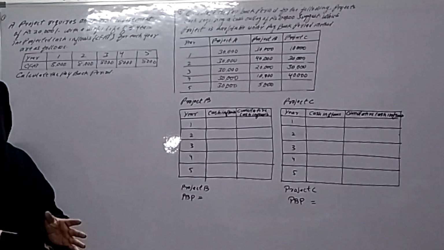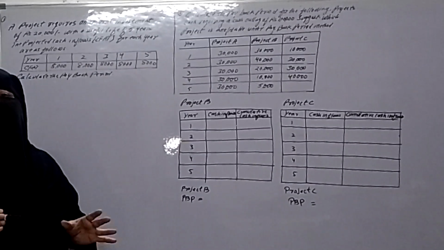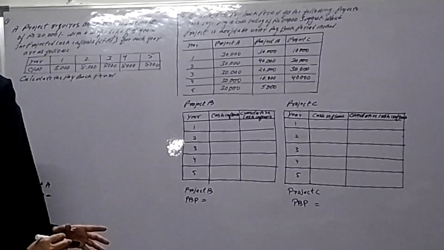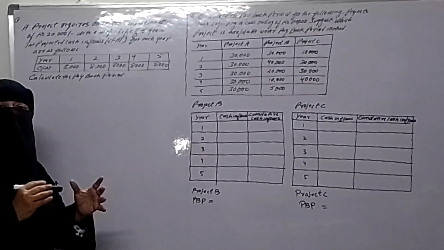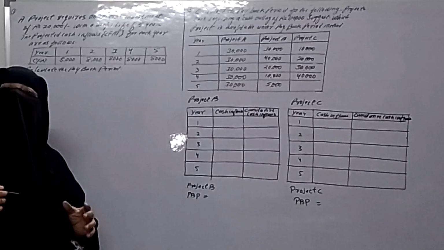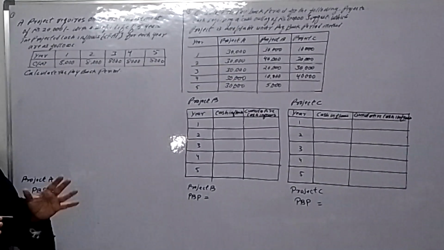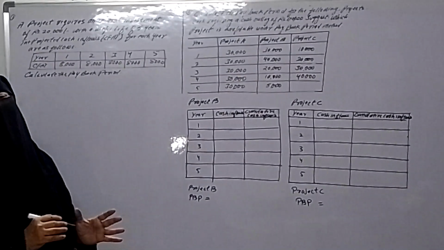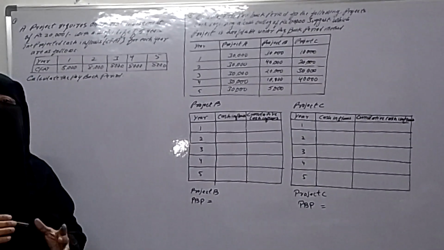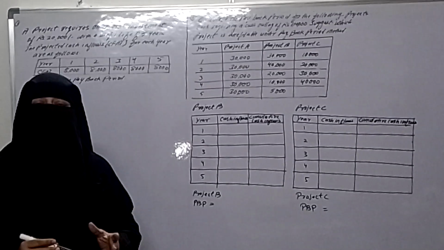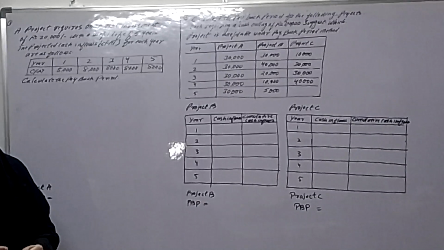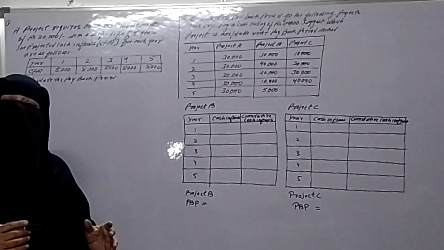Here every year the cash inflows are similar, uniform. For calculating the payback period, we need the CFAT, and CFAT is given in the question. Here the CFAT is constant. Every year we have the same CFAT. So when cash inflows are constant, we can calculate the payback period by applying a formula.